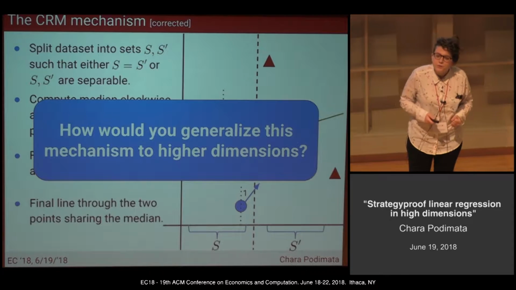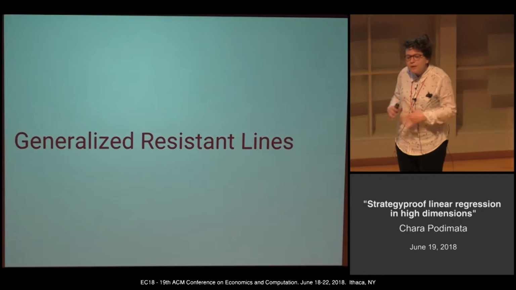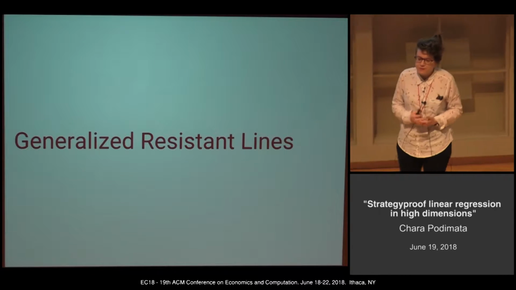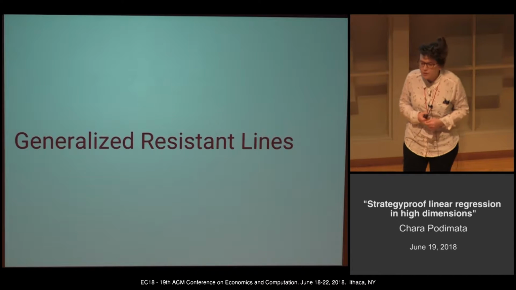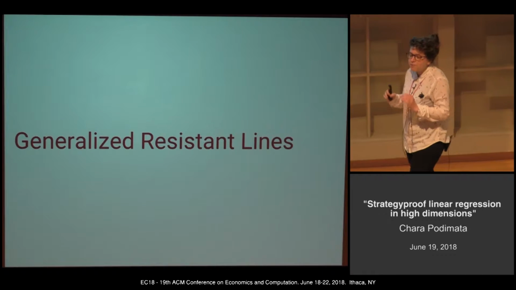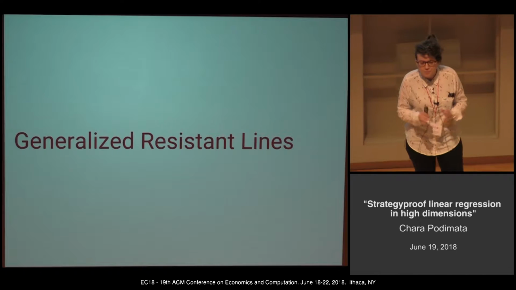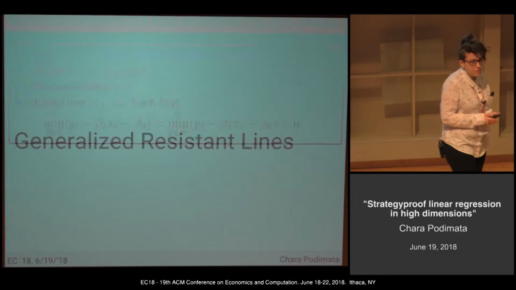With respect to the angles, we found a much nicer way to represent this family. And we termed this new family generalized resistant lines. They have a much nicer and much more analytical description.